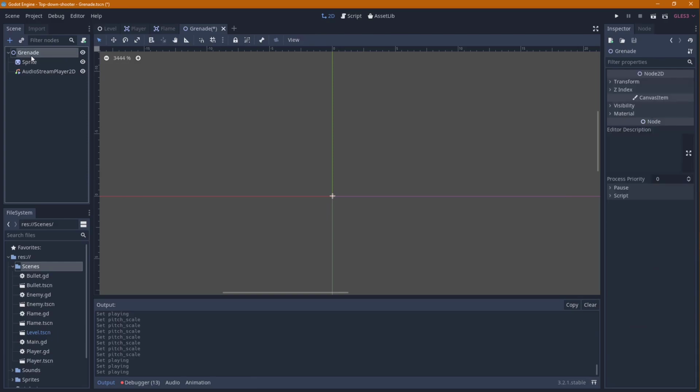Yes, but I don't know if we need a... We might need to change this to an Area 2D as well, but that doesn't matter for now.